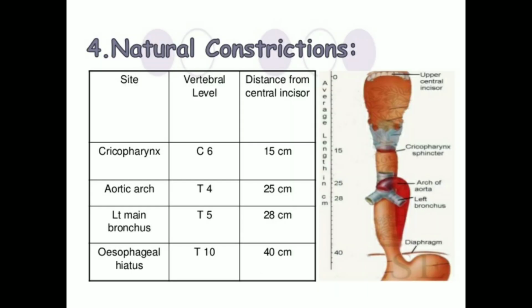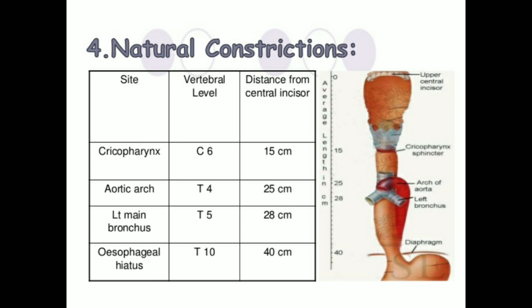If you see the esophagus, it has parts. In the cervical region, we call it the cervical part. Then in the thoracic region, the thoracic part, and then in the abdominal region, the abdominal part. There are three parts of the esophagus: cervical, thoracic and abdominal. After that, there are constrictions of the esophagus. The esophagus has four constrictions: first, second, third and fourth.